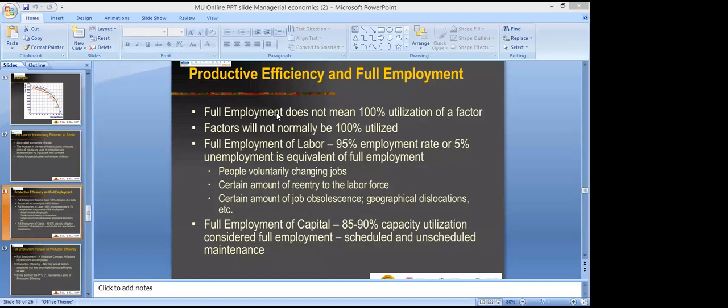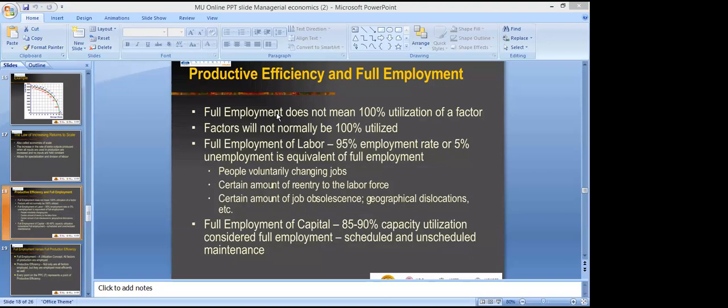There is geographical dislocation also, where people become unemployed for a certain time period. These are not considered part of unemployment. So full employment doesn't mean 100%, but it is close to 95%, and 5% is the margin.